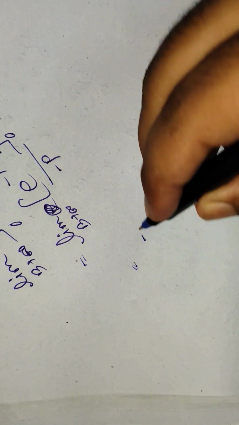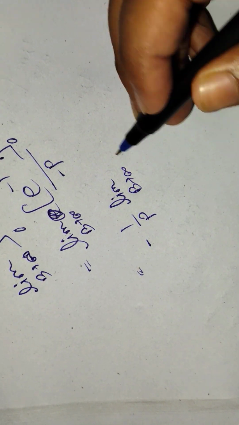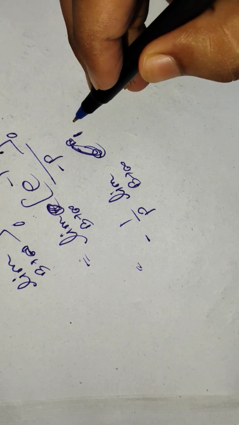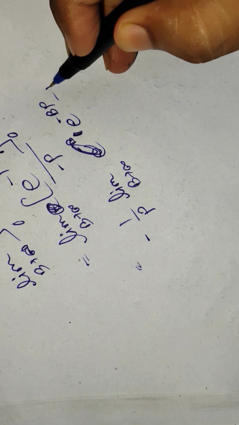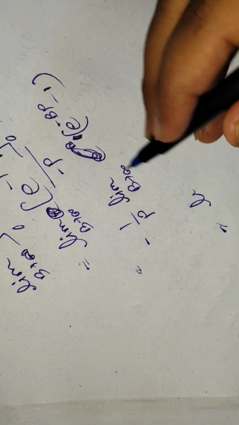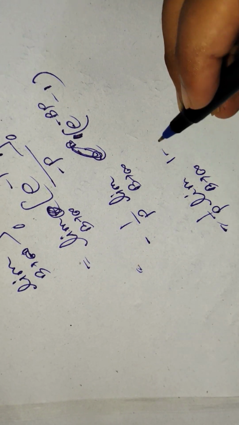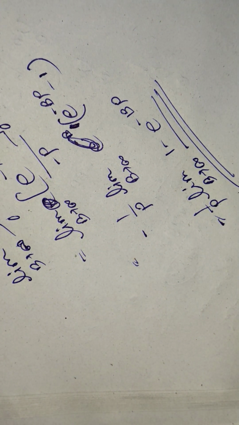Now this is minus 1 by p, limit b tending to infinity, e to the power minus b into p minus 1. Now I am taking this minus symbol inside the limit. So b is tending to infinity, 1 minus e to the power minus bp. Now we have to deal with that limit only.